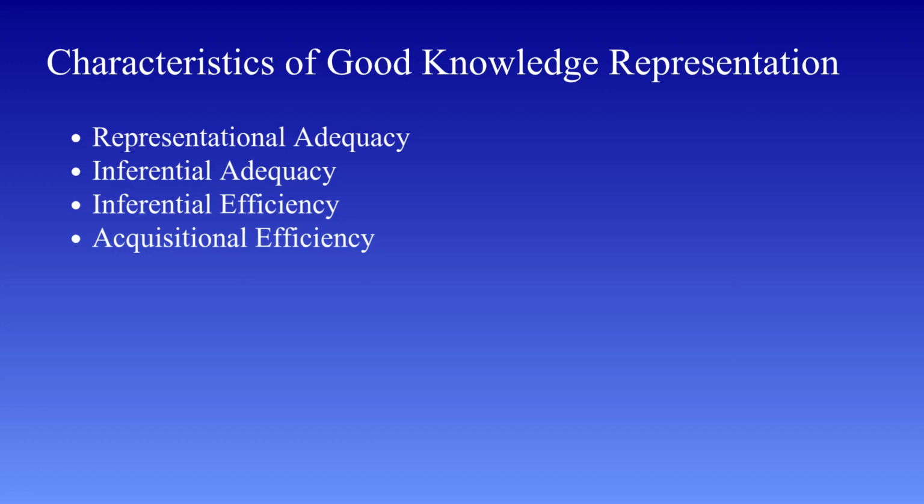This ability to generate new conclusions from known facts is what gives AI its reasoning capability. So, inferential adequacy is about logical reasoning and knowledge expansion. The third characteristic is inferential efficiency. Now, even if a system can derive conclusions, the question is, how fast can it do it? Inferential efficiency focuses on the speed and computational cost of reasoning.